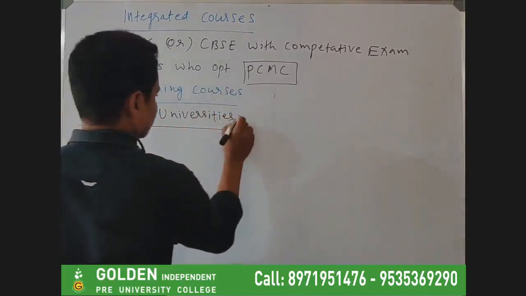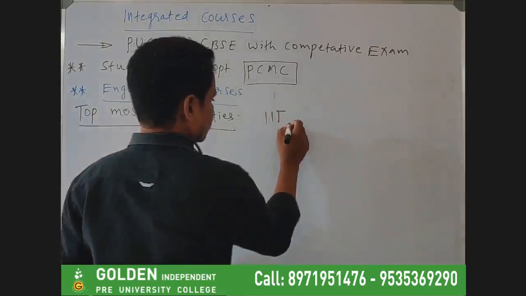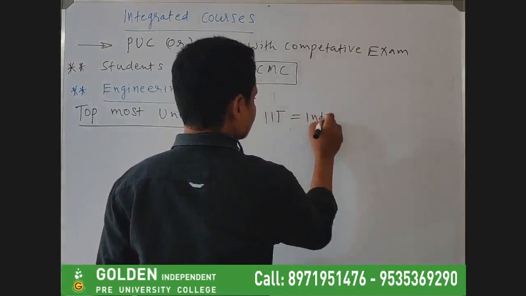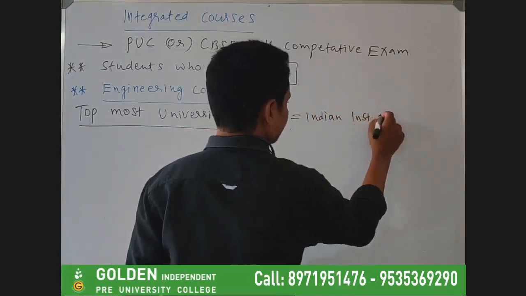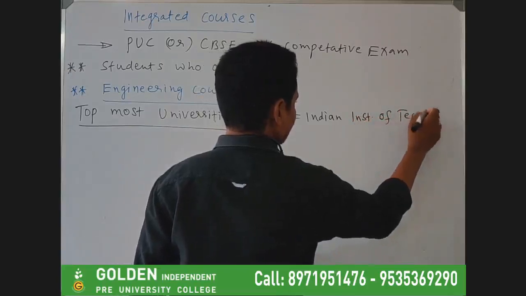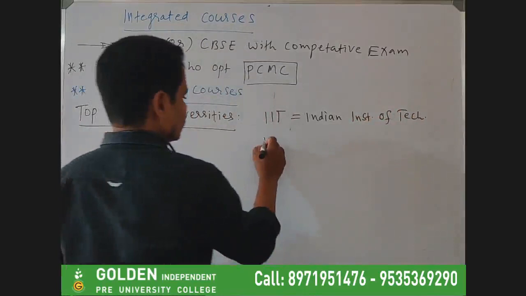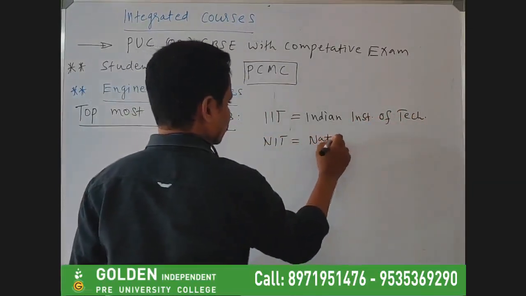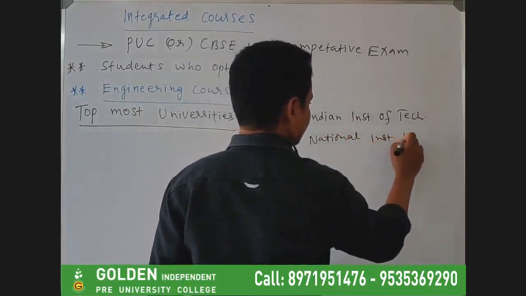So the first, as I mentioned, is IIT. IIT means what? It is the Indian Institute of Technology. So Indian Institute of Technology is what IIT stands for. And there is another one, that is NIT. It is the National Institute of Technology.